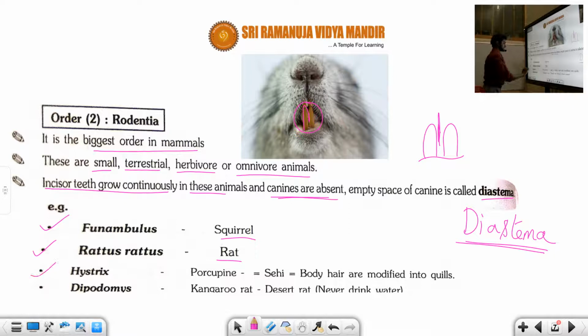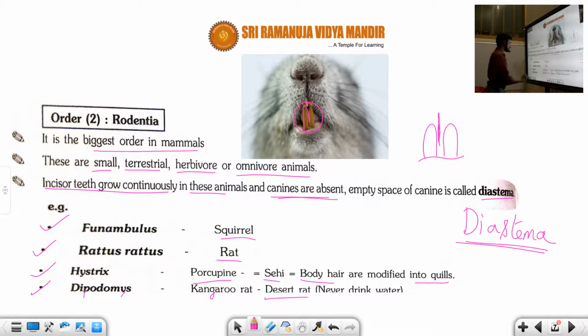And Hystrix is the porcupine, whose body hair is modified into quills. So the porcupine is an animal here. Another one is Dipodomys, the kangaroo rat. It is also called the desert rat. These rats never drink water in their life.